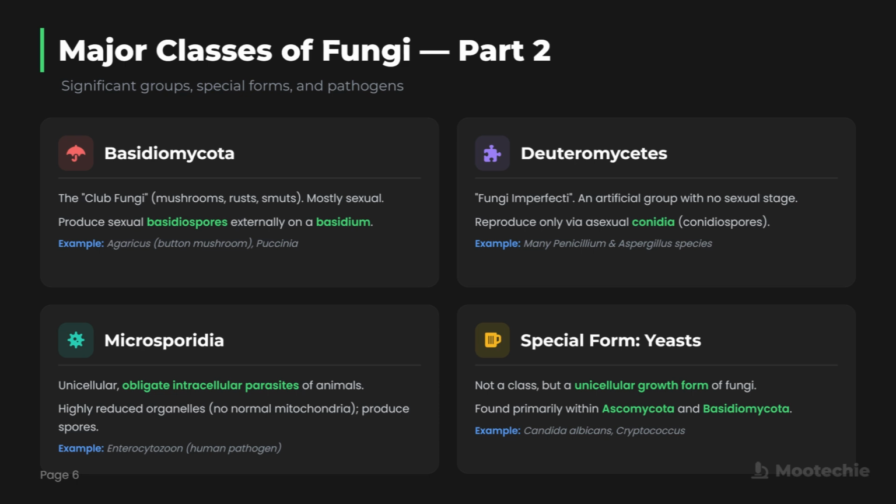Finally, we have the special growth form yeasts. This is not a taxonomic class, but a unicellular growth form found primarily within Ascomycota and Basidiomycota. Examples are Candida albicans, a common cause of yeast infections, and Cryptococcus, which can cause serious lung and brain infections.